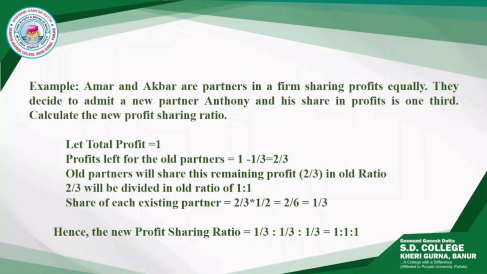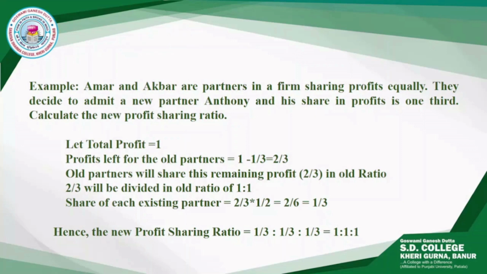Amar and Akbar are partners in a firm sharing profits equally. They decide to admit a new partner, Anthony, and his share in profit is one third. Calculate the new profit sharing ratio. Let's apply the three steps that we discussed in the last slide. So let the total profit be 1.